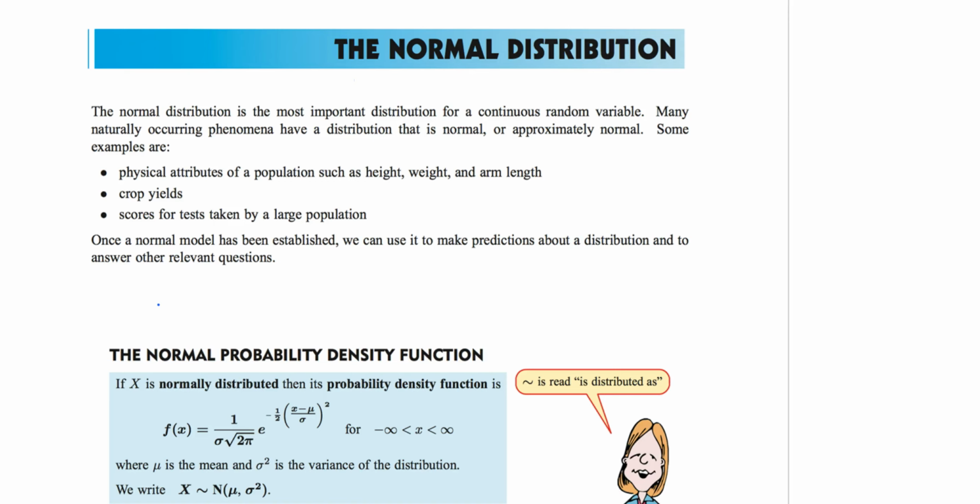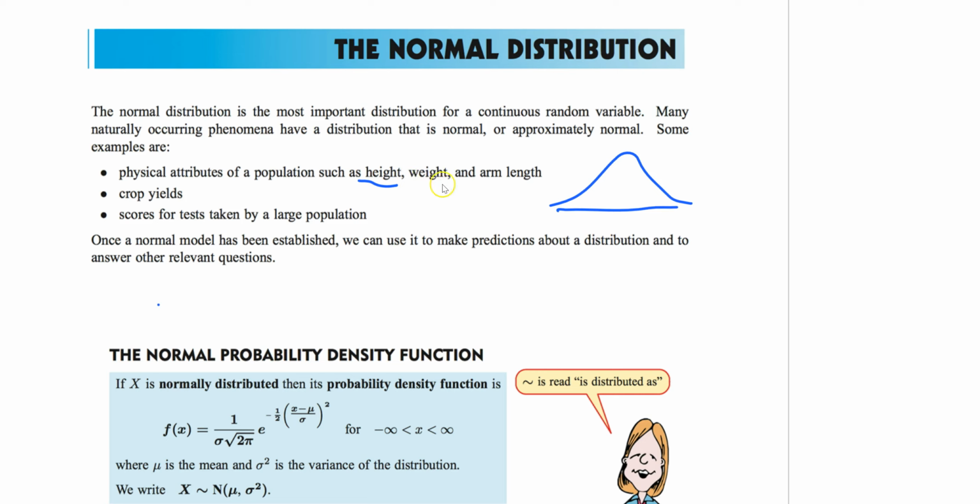Normal distribution. Normal distribution is probably the most important distribution we're going to learn about in the class. Most things in life follow a normal distribution, which generally means that if you look at, for example, height, most people fall in the middle, right here. Very few people are very tall, and very few are very short. Most people fall within this mean range. That's what normal distribution is.